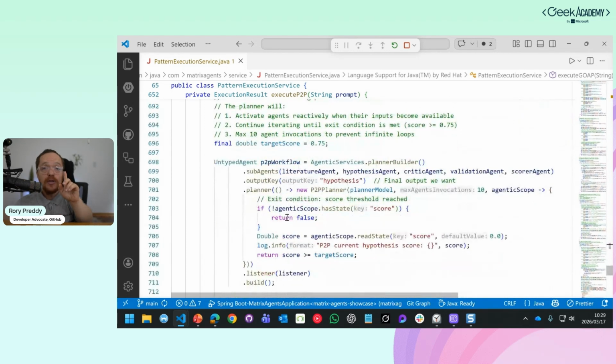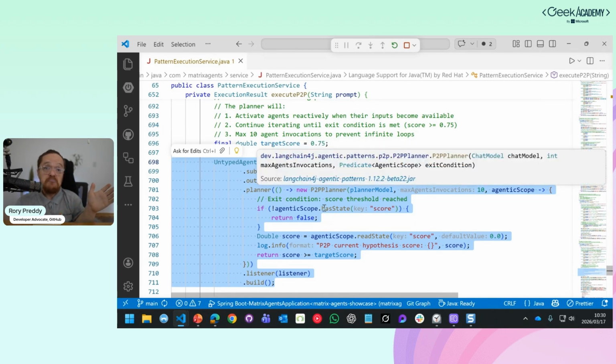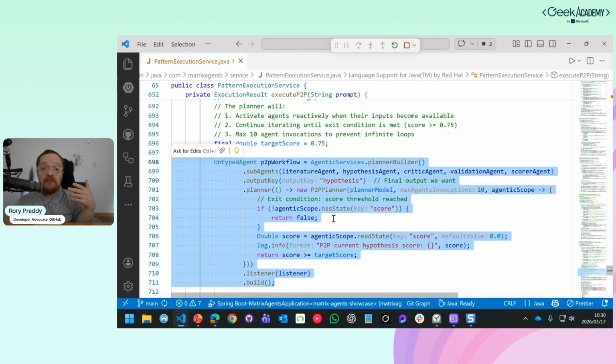And all we're going to do here is say, here's a workflow that we're going to do. Those are the sub-agents we want. And just carry on doing this until you get a score, with max invocations 10, of a certain score. It's 0.75. So you can't let it run forever, because that's going to take days and everything. So I've said maximum 10 times.